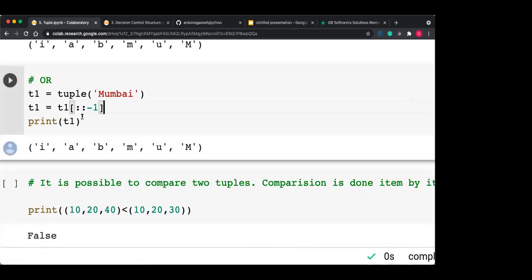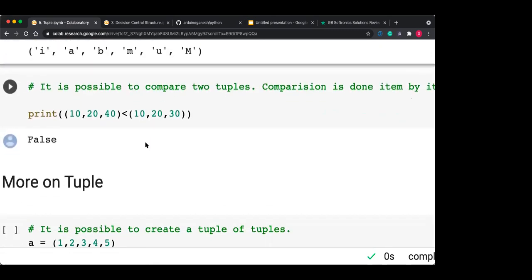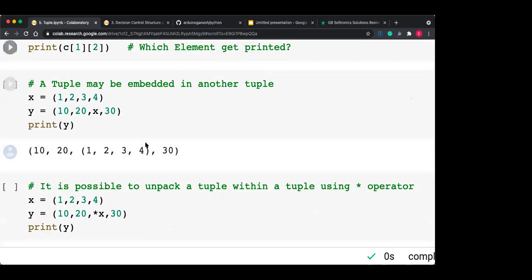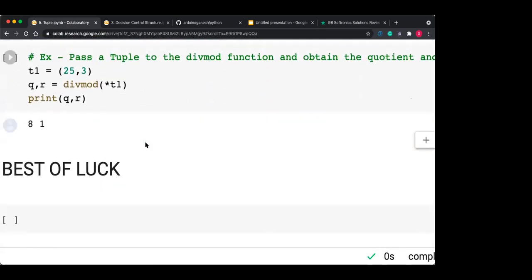Okay, now this is again a very important one. If you want to reverse the tuple, then you can reverse it by using the slicing operator. Just put the last as -1, and it will get reversed. Okay, so all these things we have done.